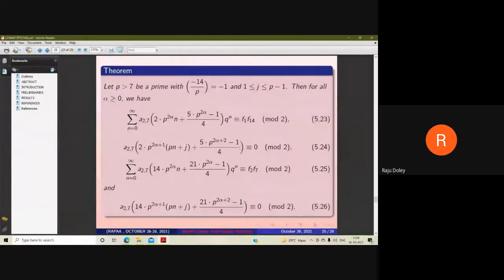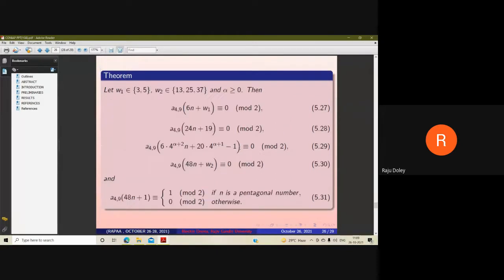Again, the next result is: let P greater than 7 be a prime with the condition that (-14/P) is equal to -1 and 1 is less than or equal to J is less than or equal to P minus 1. Then for all non-negative integers gamma, we have these four results of congruences modulo 2. The proof of this result is the same as above.